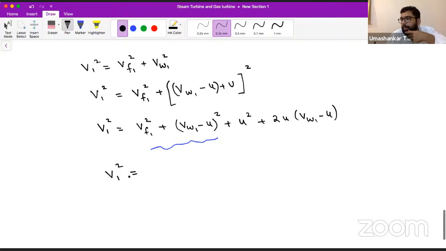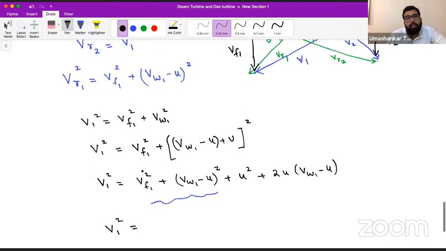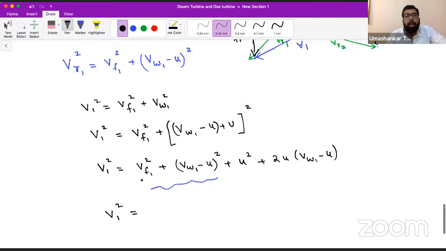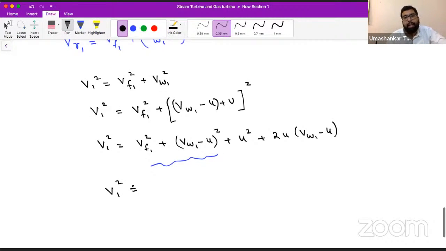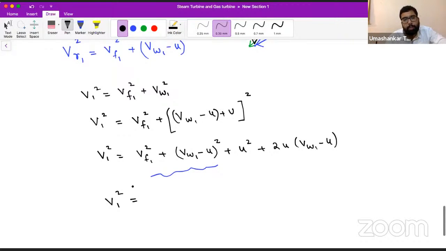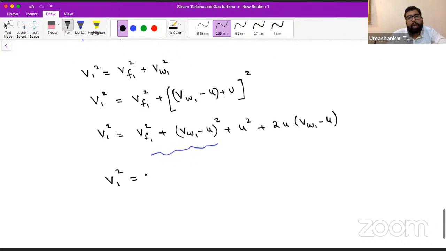The ultimate target is to convert VR1 in terms of V1 and the velocity of the blade at inlet. So V1 square will become VR1 square plus U square minus 2U VW1 minus 2U square.